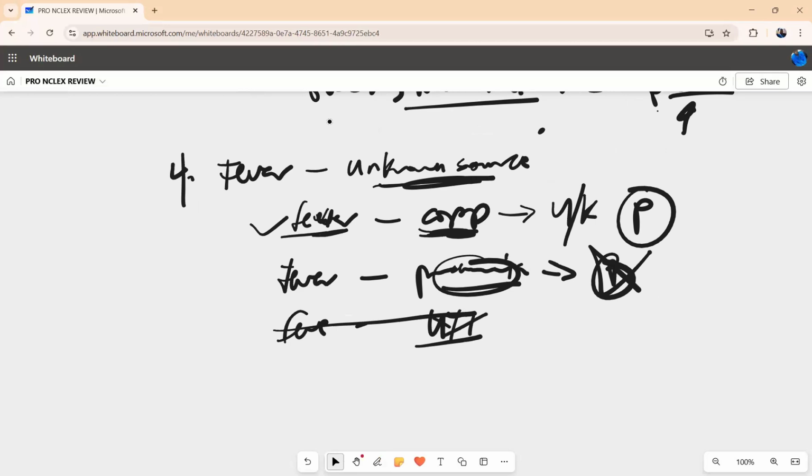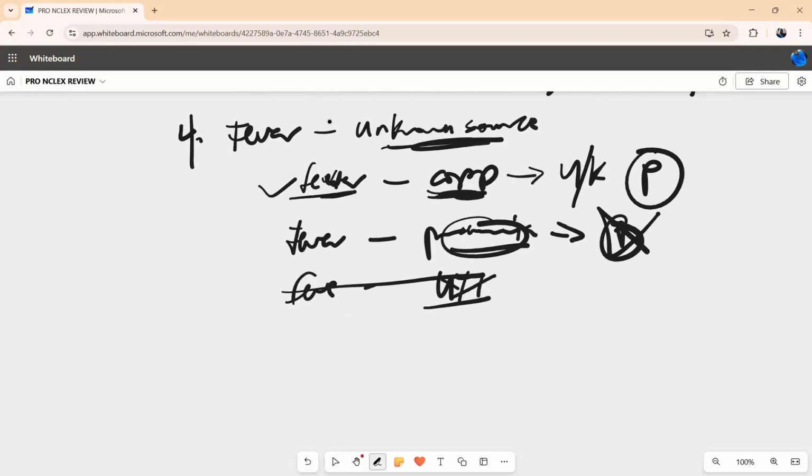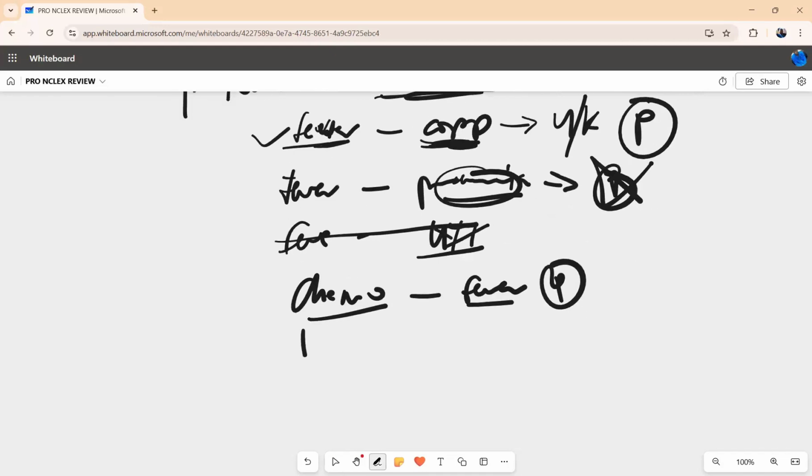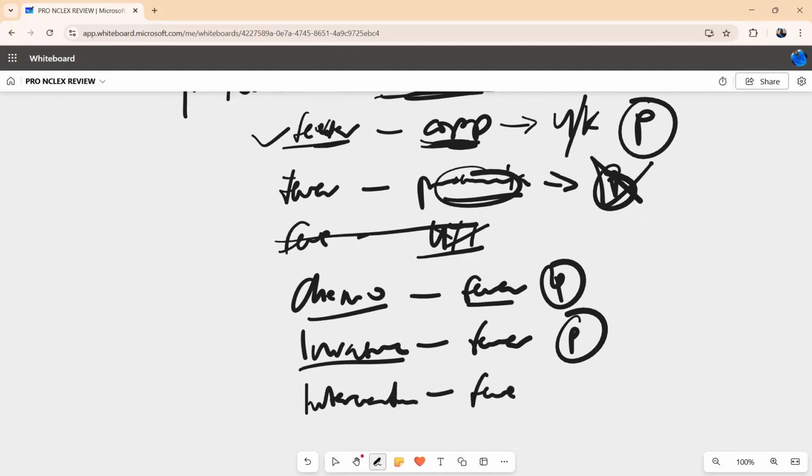So know that. Another thing you want to know is that there are some you don't even need to think about. If you know that a particular intervention should not cause infection, just prioritize it. Use of chemotherapy and the patient presents with fever: this is our priority. Select the answer on the NCLEX exam. Or from an invasive procedure, the patient has fever: priority. Most especially if an intervention causes fever, you want to prioritize that.